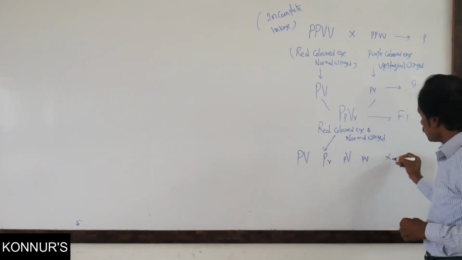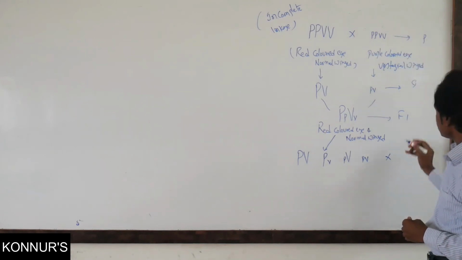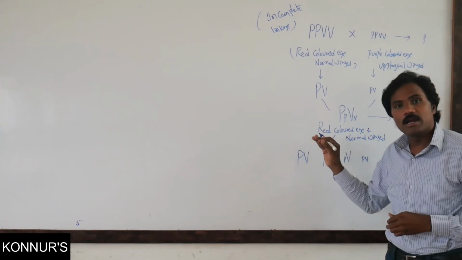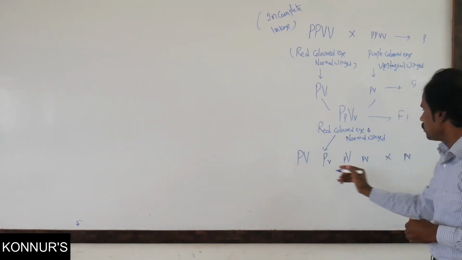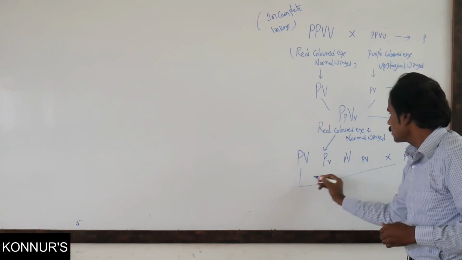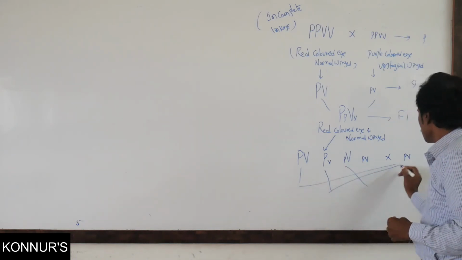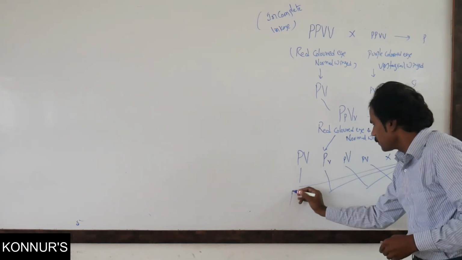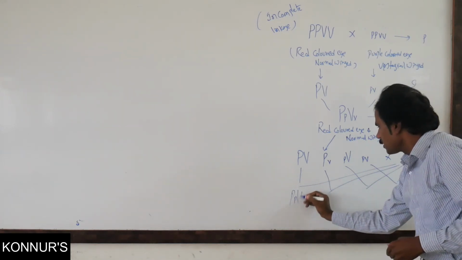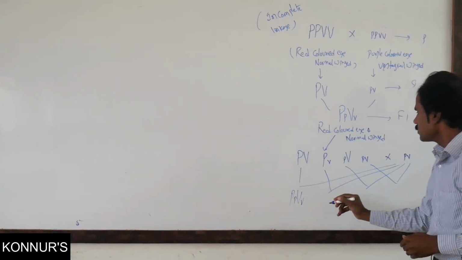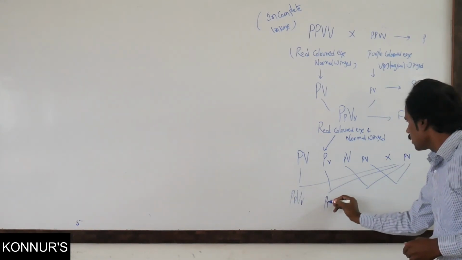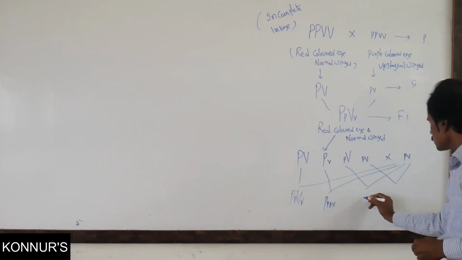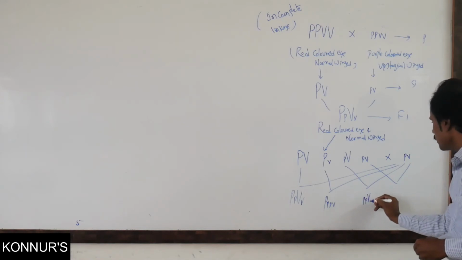If it is crossed with the recessive parent, small p small v, that means a test cross, then what are the possible organisms? Capital P small p, capital V small v; capital P small p, small v small v; and small p capital V.